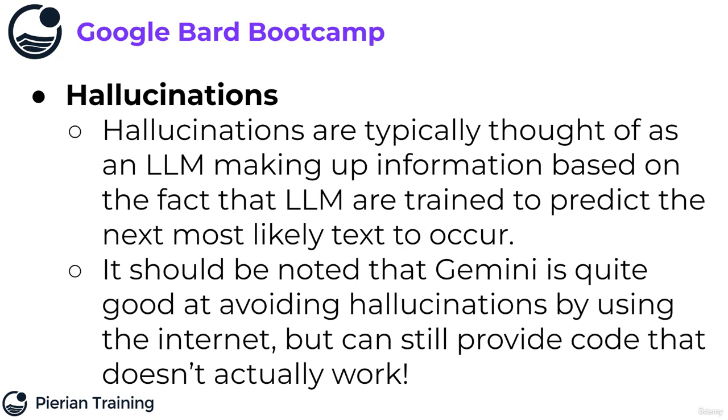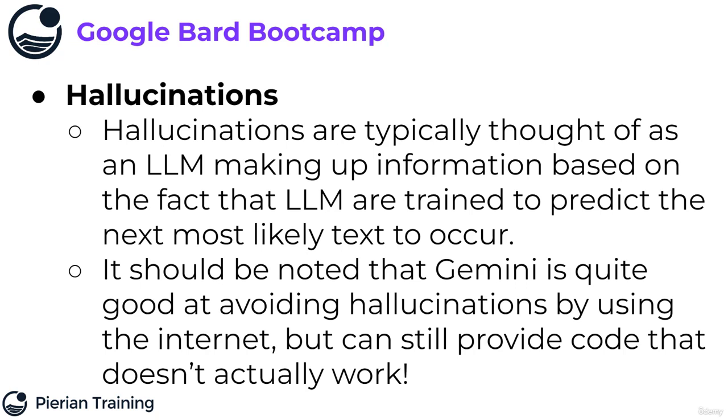Hallucinations are typically thought of as a large language model making up information, based on the fact that large language models at their core are trained to predict the next most likely text to occur. When it comes to using Bard to generate code for us, it sometimes can get confused as to what methods are available on a library.